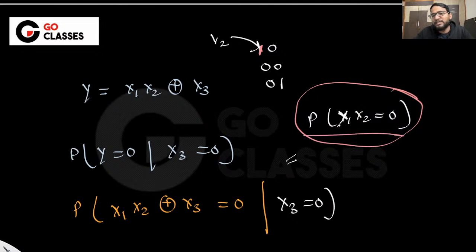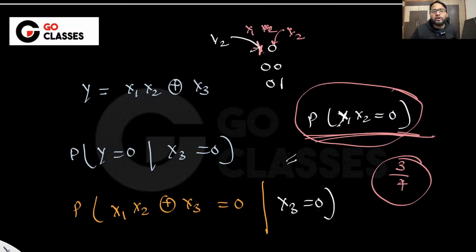But now whatever probabilities I want to work with, I have to keep in mind that these probabilities are with respect to knowing that x3 is 0. If I know x3 is 0, then what is the probability x1 is taking 1? What is the probability x2 is taking 0? These are x1, x2, right? So it is basically 1 by 2, 1 by 2 only, because x3 being 0 or 1 does not matter to me. So that's why the answer is 3 by 4. Getting my point? Basically x3 being 0 or not does not matter to me, because you have to work with the reduced sample space, but since x3 is independent of x1 x2, it doesn't matter. So this is just method one, where you are directly putting the values.